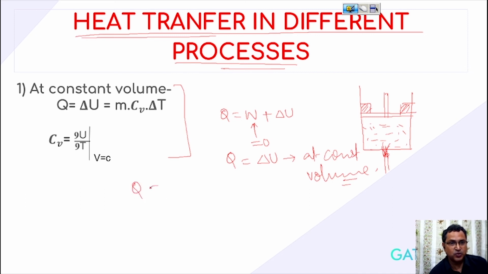And this Q at constant volume is always remembered as m Cv dT or m Cv ΔT. Then what is this Cv?